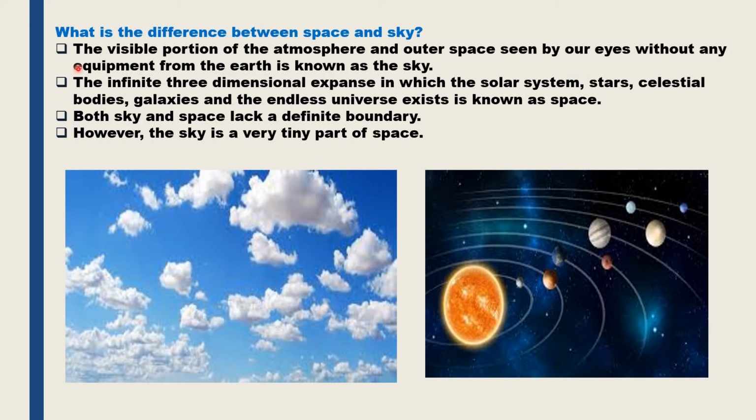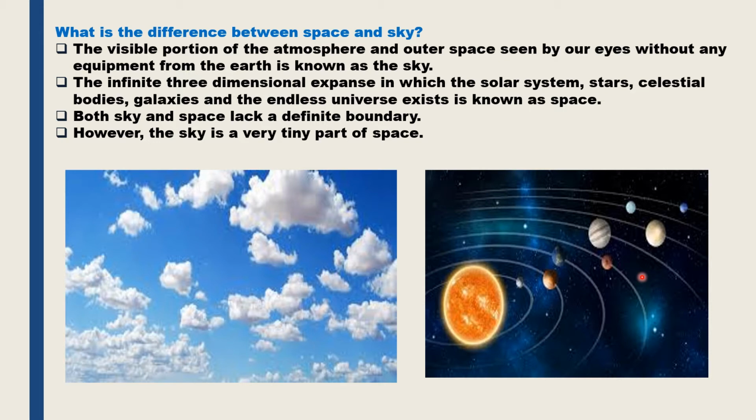We will begin this video with a few activity based questions. The first question is, what is the difference between the space and the sky? The sky is the visible portion of the atmosphere and the outer space. So we can very clearly see the sky with our eyes without any equipment like the telescope from the earth. And it is that region where the sunlight gets scattered in the earth's atmosphere, making it very clearly visible from the earth's surface. Whereas space is everything that goes beyond the sky.